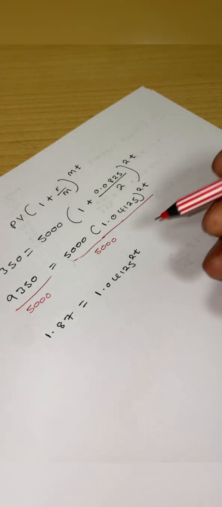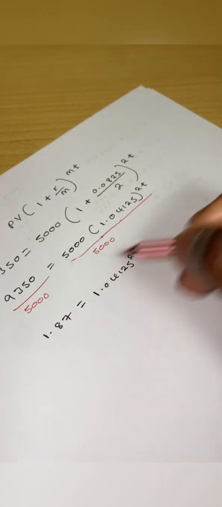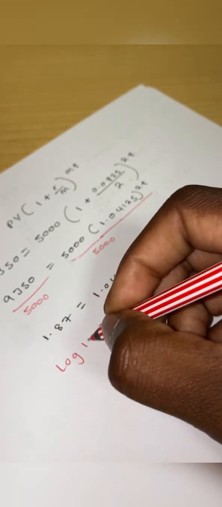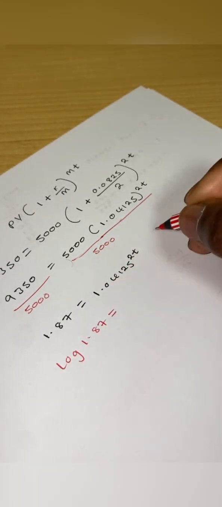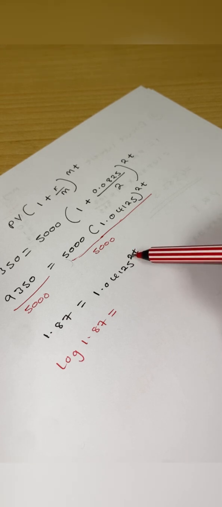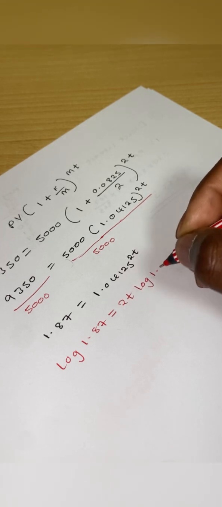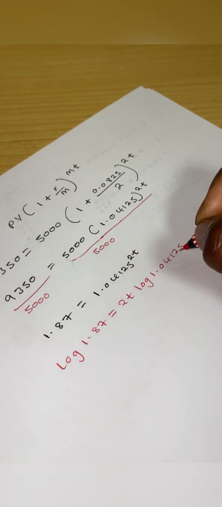Now, since the goal here is to find t, how can we find the value of t when the t is a power? We need to drop this t down. For dropping the t, we introduce what we call the logarithm, the log. So we are going to introduce log on both sides. It's going to be log 1.87 is equal to, and this side we introduce log too. When we introduce log this side, this power is going to drop, so it will come down as 2t. Then we have log 1.04125.